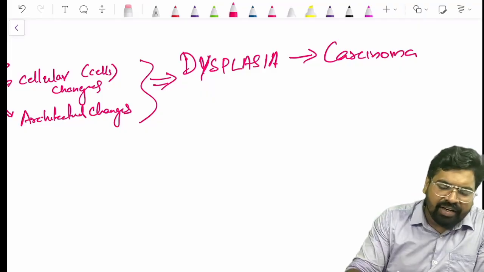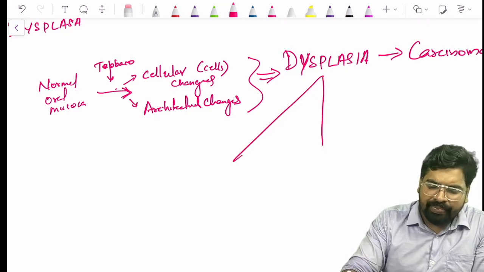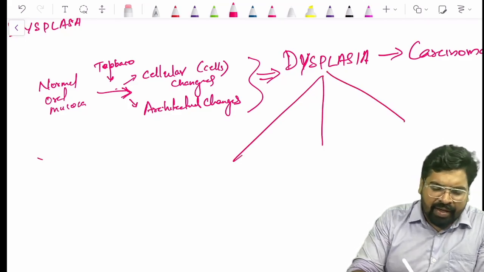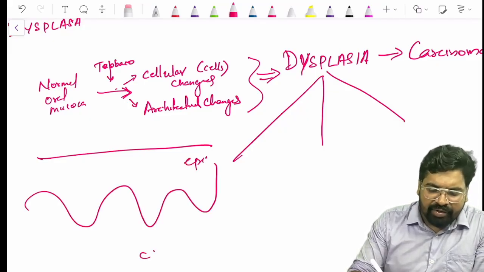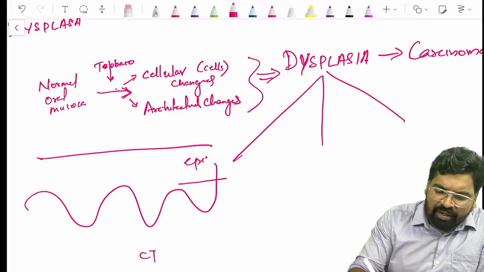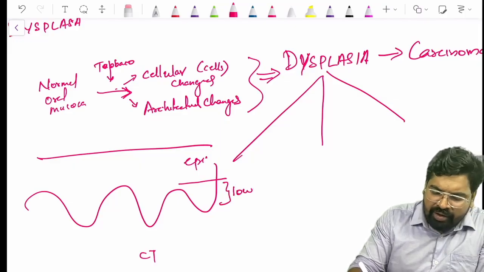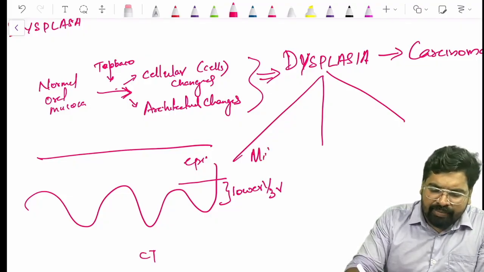There are three types of dysplasia. If I have the epithelium here, I am drawing the epithelium, and this is the connective tissue. If the dysplasia is only in the lower one-third of the epithelium, we call it mild dysplasia.